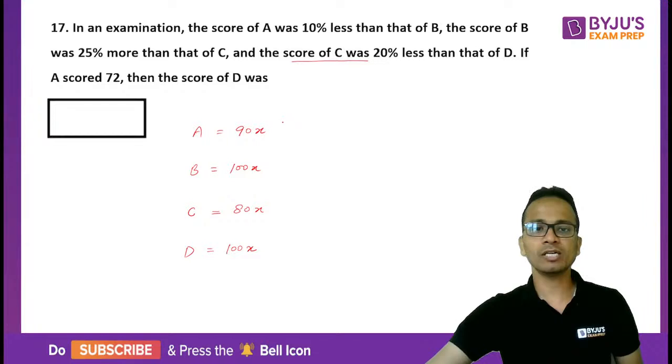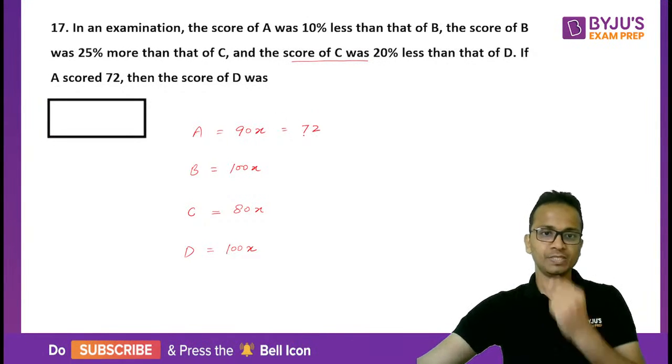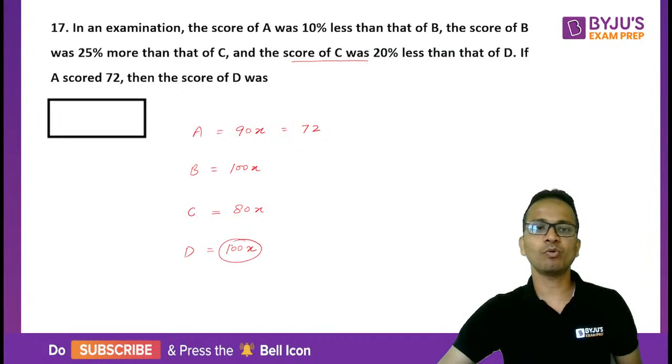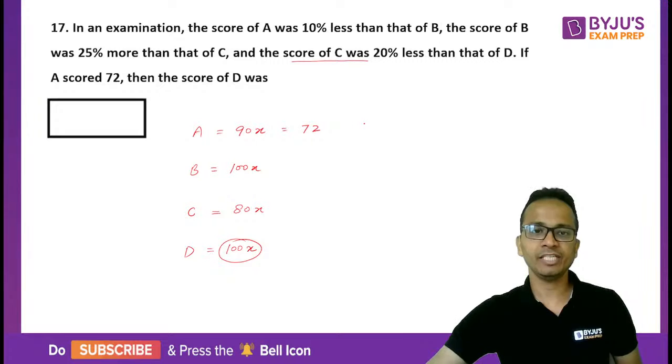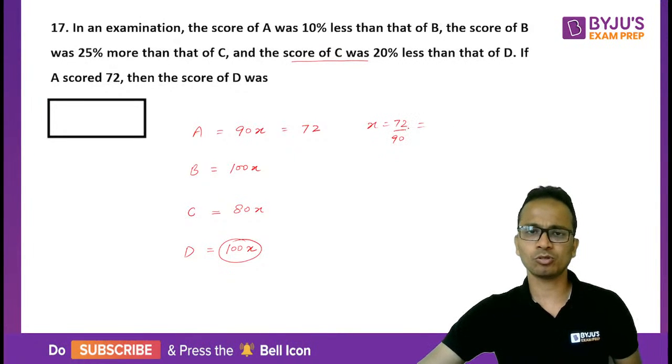If A scored 72, so 90x is equal to 72, then we'll have to find out the value of 100x. So from here, the value of x will be 72 upon 90. You can cancel out 18 from here, so this is 4 upon 5.